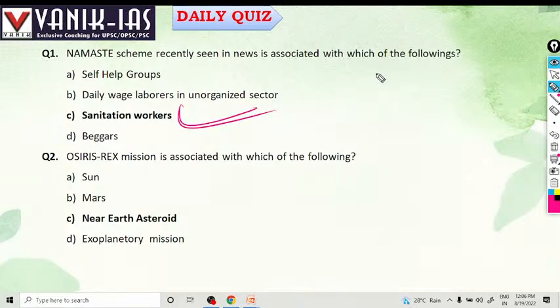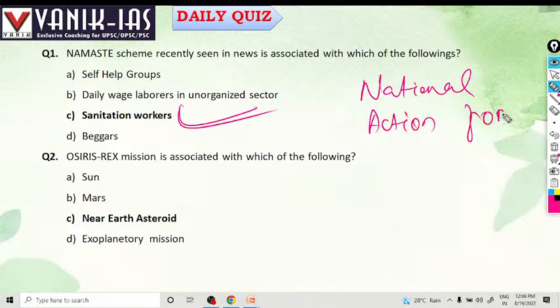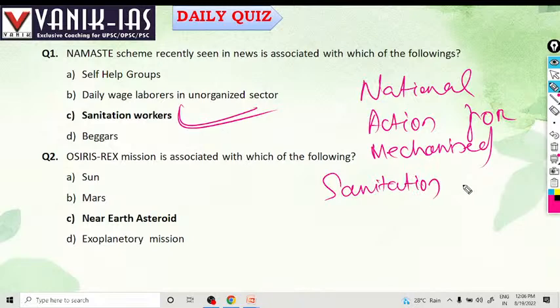Namaste means National Action for Mechanized Sanitation Ecosystem. This is the Namaste scheme.